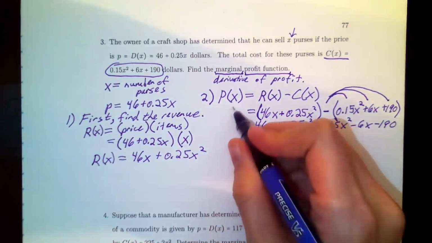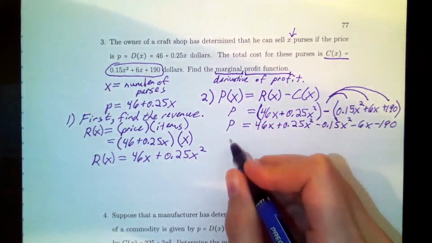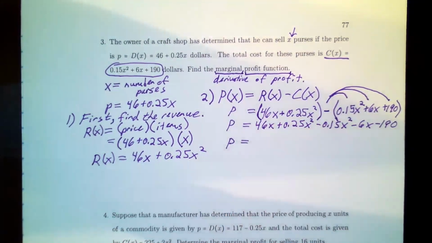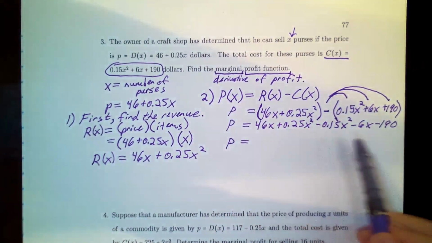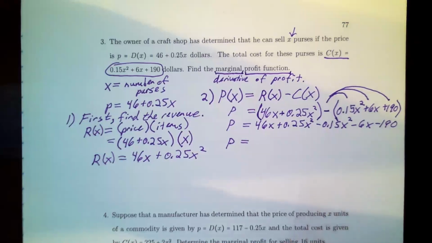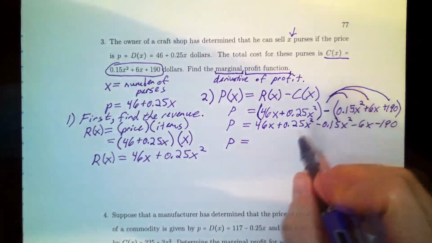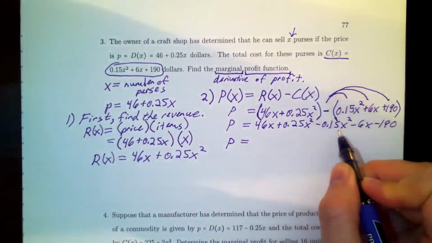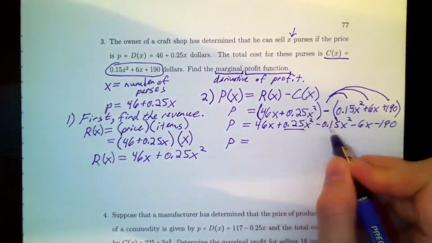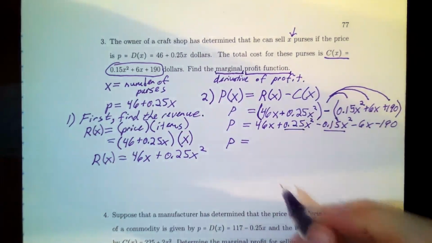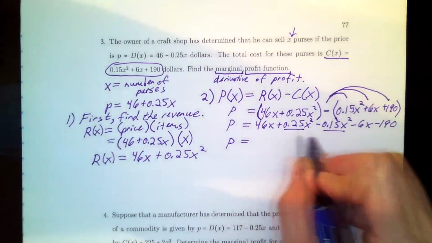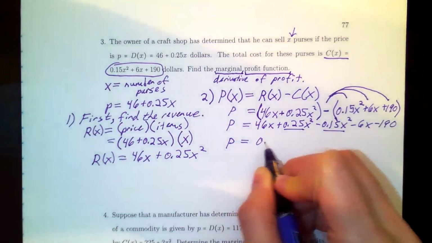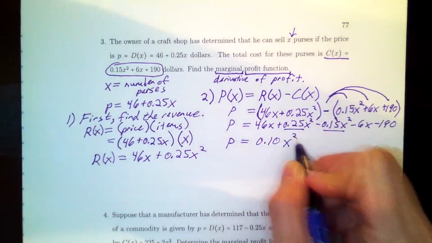And this is, of course, my profit that I'm finding. Now we're almost there. We don't want to leave it quite this long. I do see I have some like terms here, so let's look at that. I've got 0.25x squared minus 0.15x squared. Those subtract to give me, so 0.25 minus 0.15 is 0.10x squared.